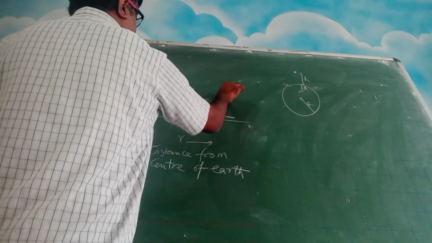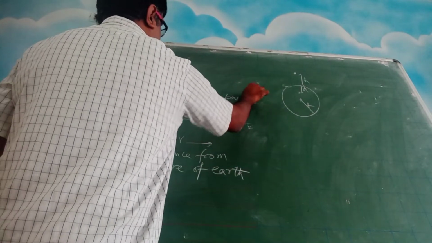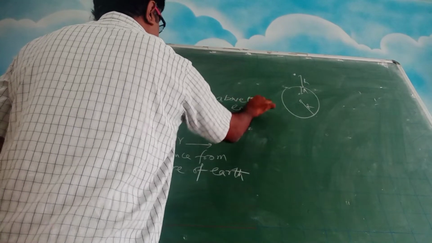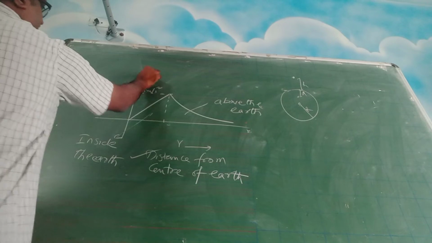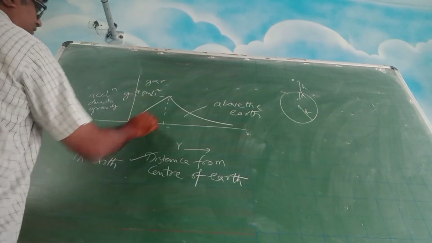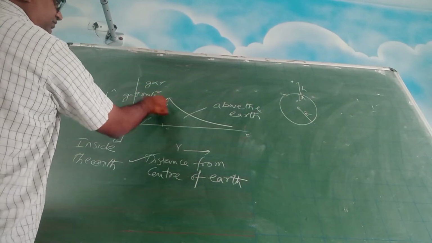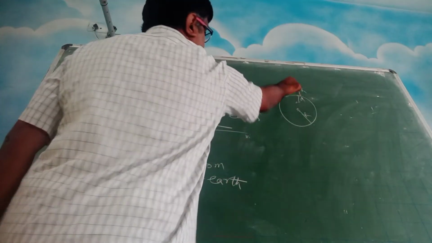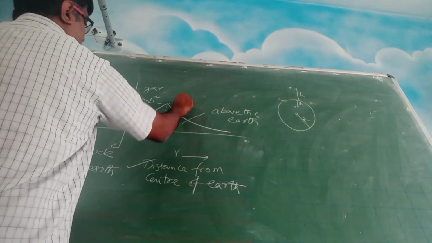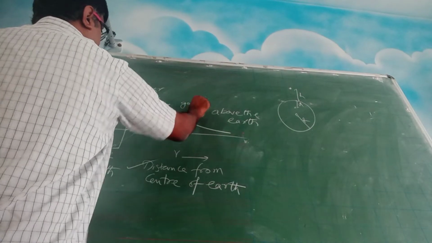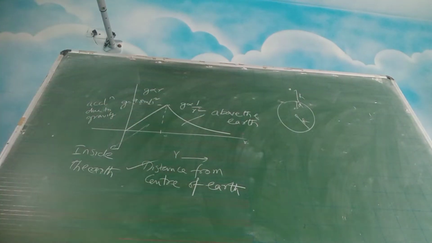This is above the earth. So up to the ground surface the variation is linear. When you reach the ground surface and you increase the height, it is a hyperbola. So g is proportional to 1 upon r square. So this is the variation.